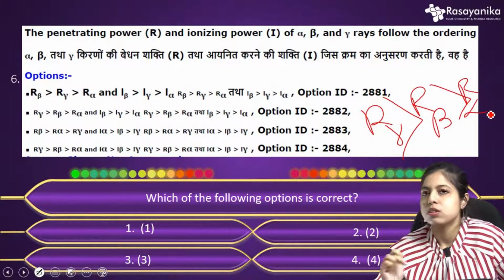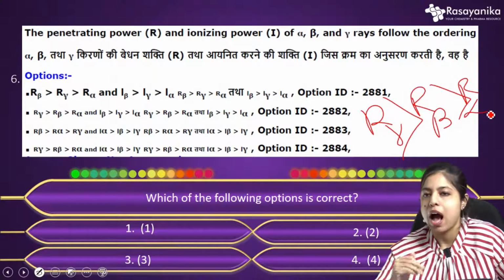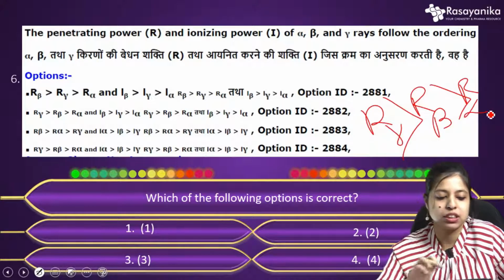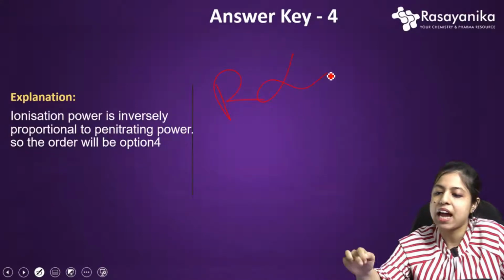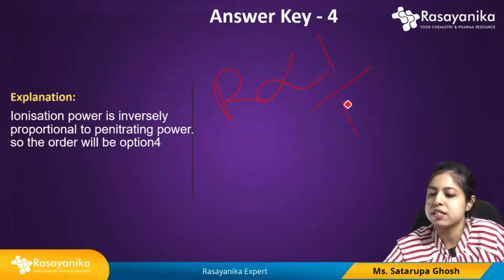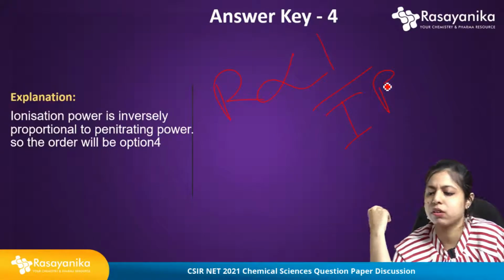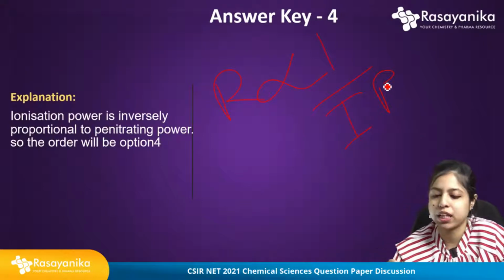The ionizing power is just the inverse of this penetrating power, so the order will be just the reverse of that.